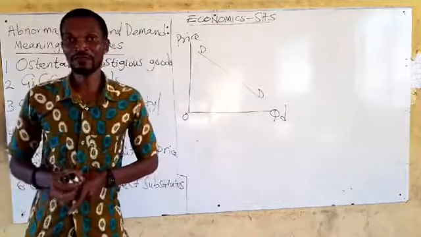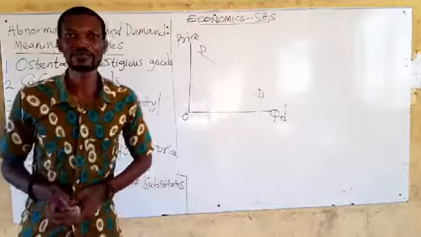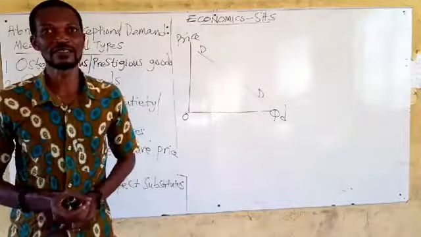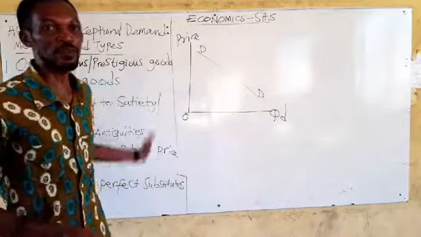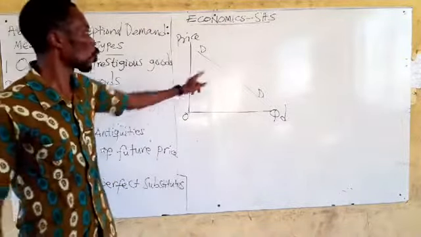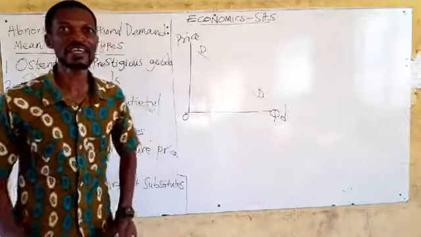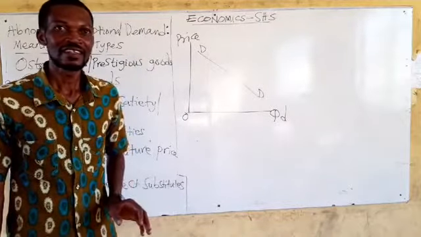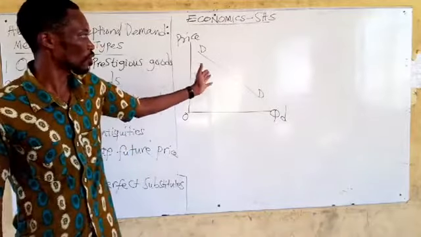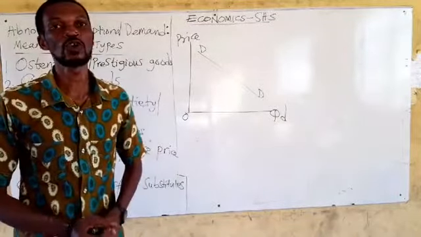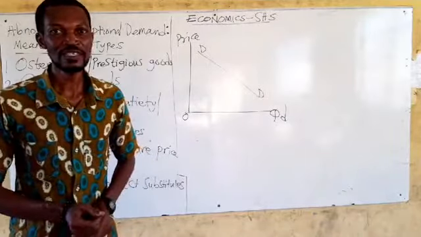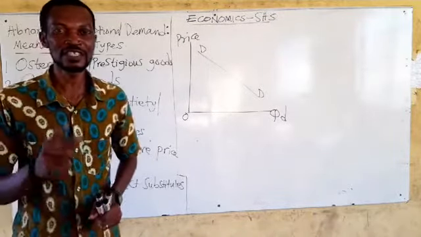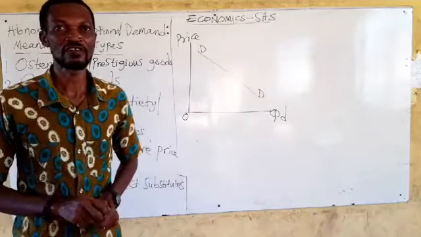This demand curve is the normal demand curve. That means it obeys the law of demand. For the abnormal demand or exceptional demand, they will not obey the normal demand curve, i.e., they will not behave like a curve that is sloping downwards from left to right. It will not go that way. And I'm going to illustrate that one to you as I explain each of the types that we have here.